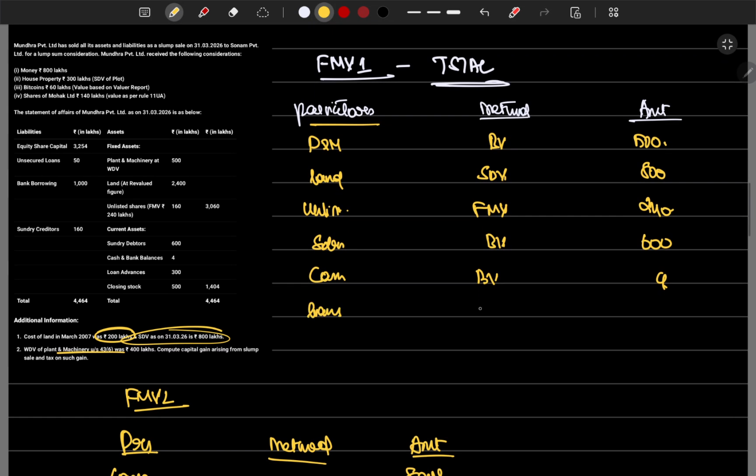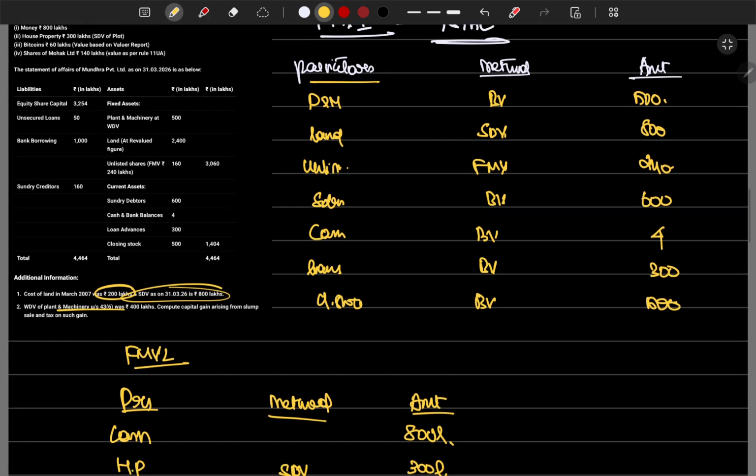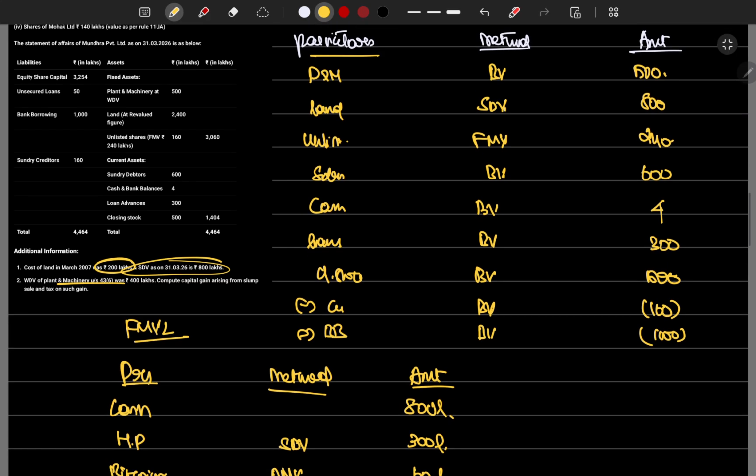Loans and advances book value we have to take, which is 300. Closing stock book value you have to take 500, minus unsecured sundry creditors, which is also book value 160, deduct that, minus bank borrowing book value 1000, deduct that, and then unsecured loans book value.